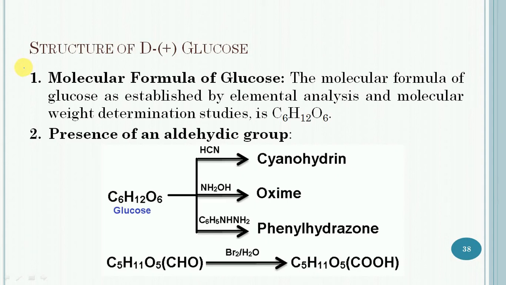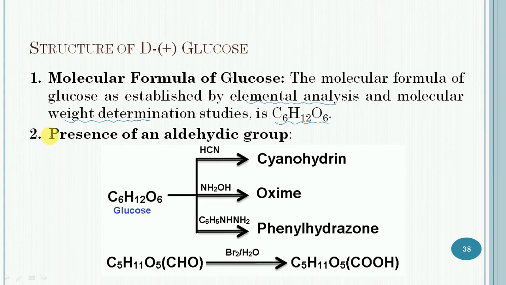The next topic is the structure of D-(+)-glucose. There are different facts which can support the structure of D-(+)-glucose. Let us take them one by one. The first one is the molecular formula of glucose. The molecular formula of glucose is established by elemental analysis, which is done for carbon, hydrogen and oxygen, and molecular weight determination studies, which suggest the formula for glucose, that is C6H12O6.